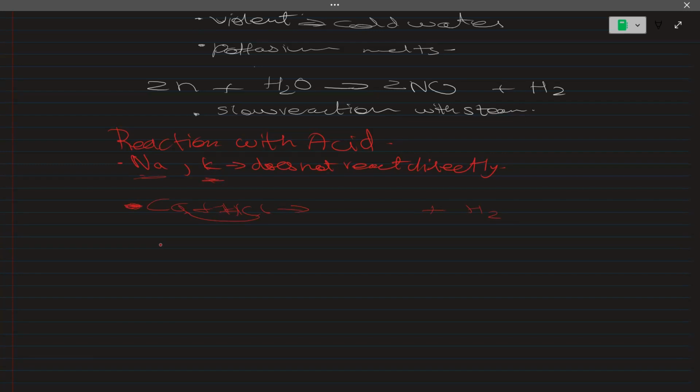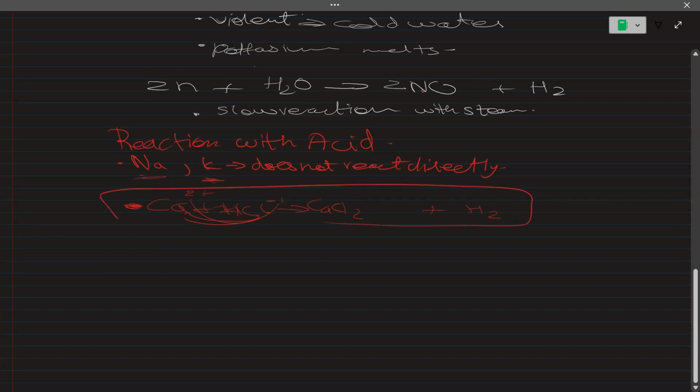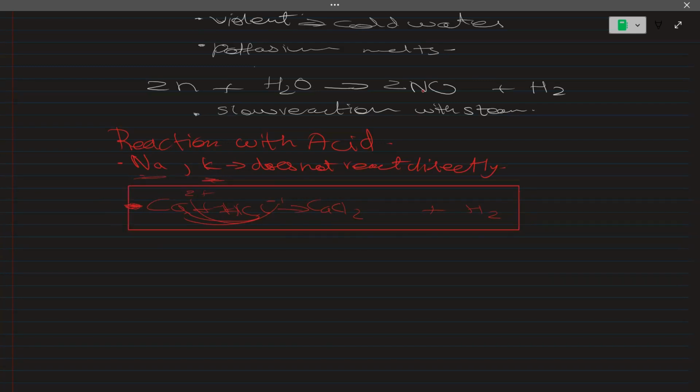Ca has two positive charges and Cl has one negative charge, so they swap: Ca gets the one which we don't usually write, and Cl gets two. So you get CaCl2 plus H2. This is how we are going to solve it.